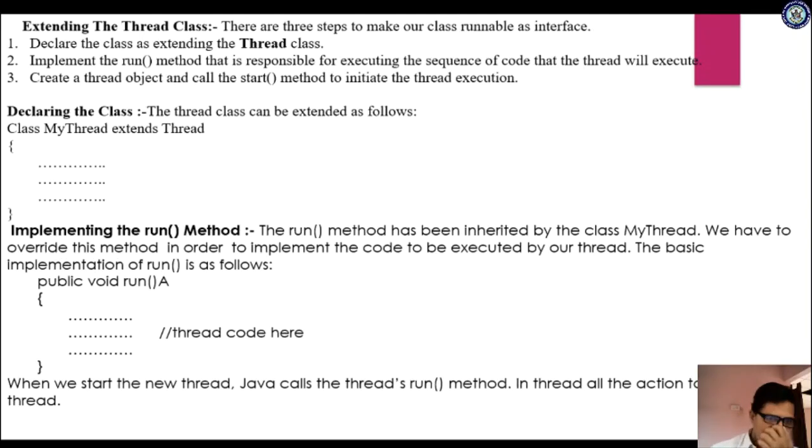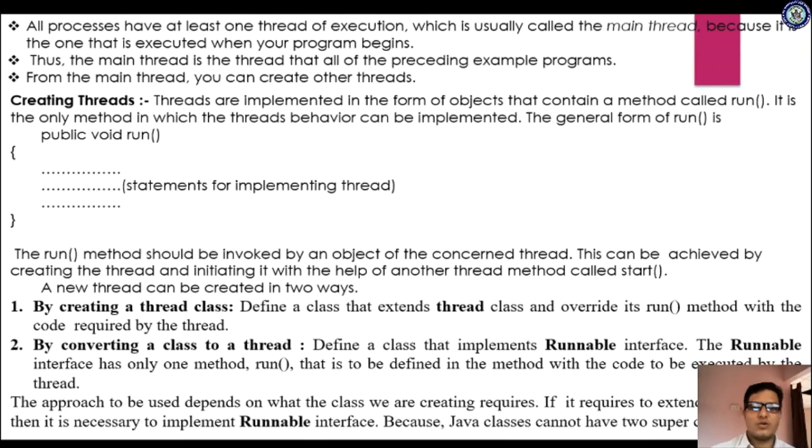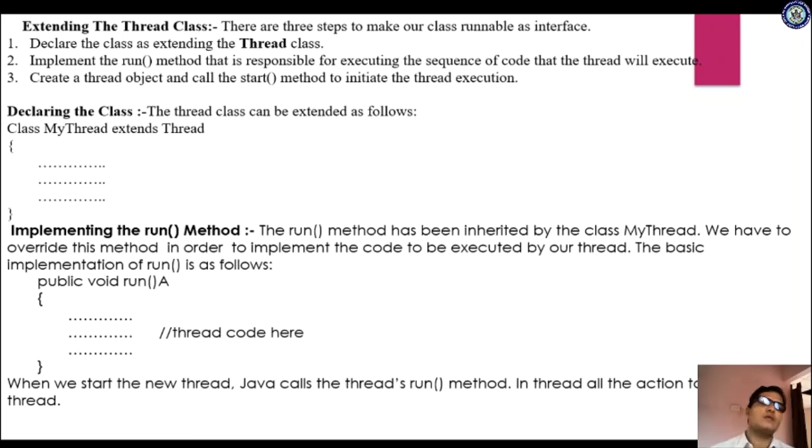Now let us see the first method. What is the first method? Extending the thread class. This is our first method, right? How to create the thread class? By creating a thread class. And the second one is by converting a class to a thread. Now I'm extending the thread class.